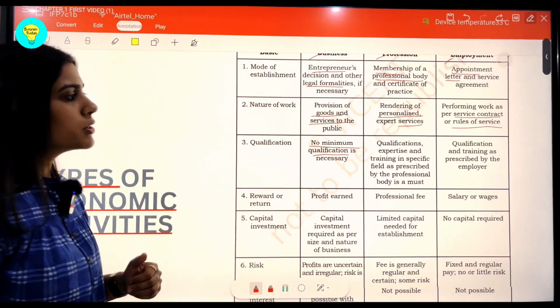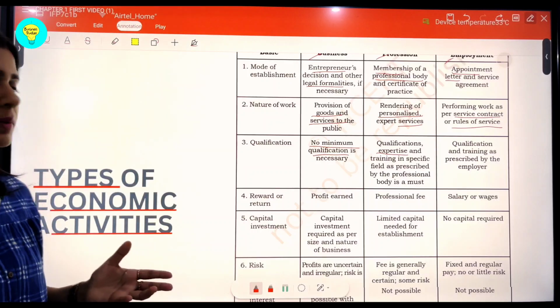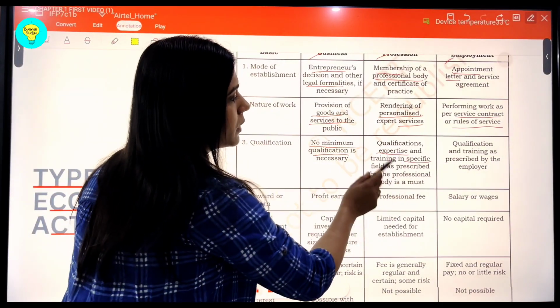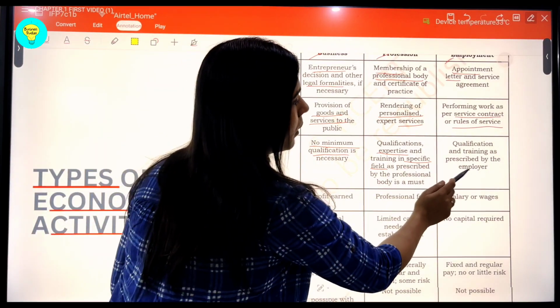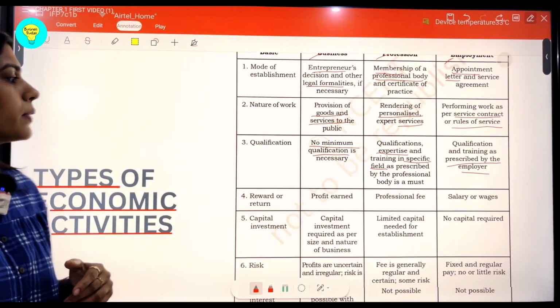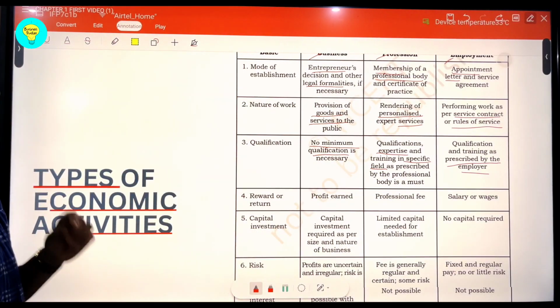However, in case of profession, there has to be some expertise, and the qualifications are determined by the professional body, and specific training is given in the particular field to be a professional of the field. Then in case of employment, there is again a set of rules prescribed by the employer that acts as a qualification, the minimum set of qualifications or trainings or experience.